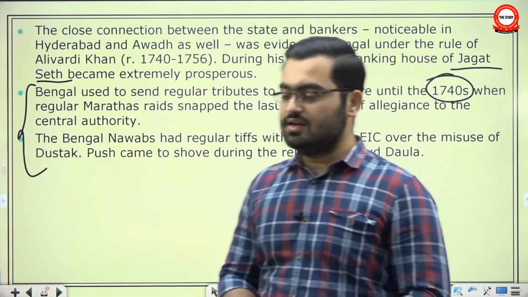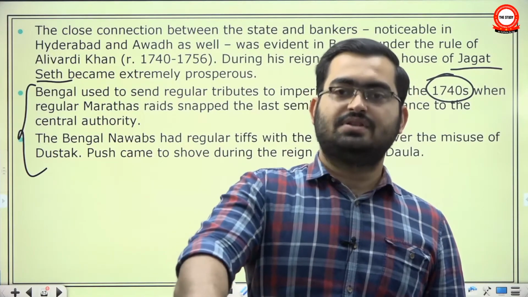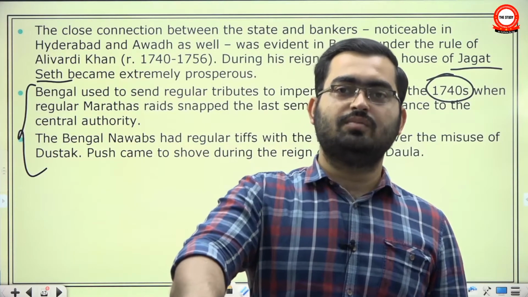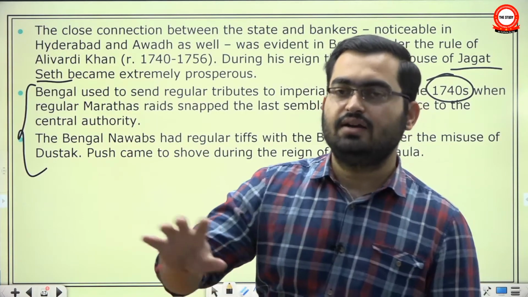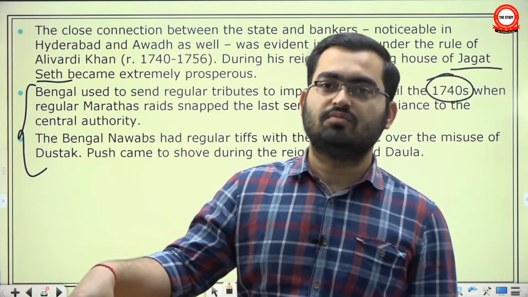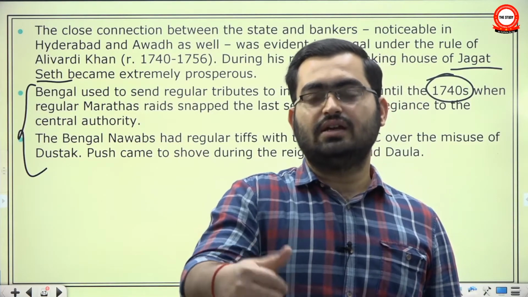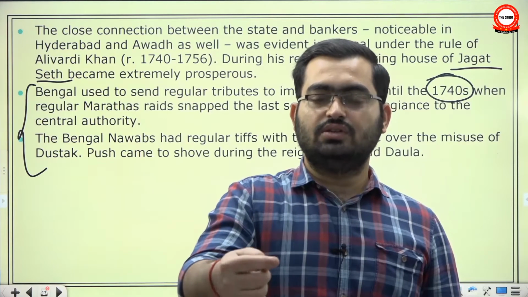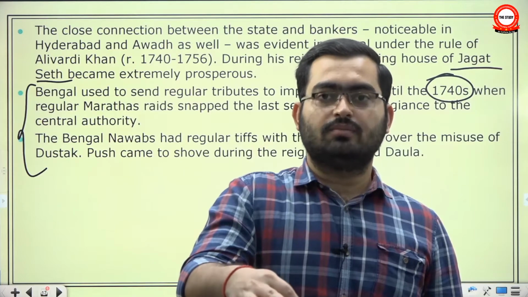What happened was that, unlike the provinces of Awadh and Hyderabad, Bengal kept sending regular tributes. At least Murshid Quli Khan kept sending regular tributes. But in 1739 there was the attack of Nadir Shah, so the credibility of the Mughal emperor went to rock bottom.